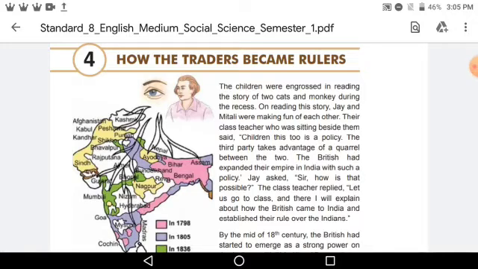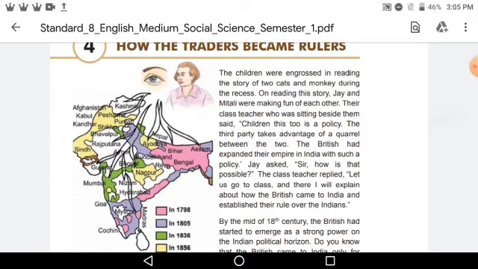Today we are going to start with our fourth chapter, How the Traders Became Rulers. In this chapter we are going to study about the Britishers who came to India for trading, and slowly they started ruling over India.